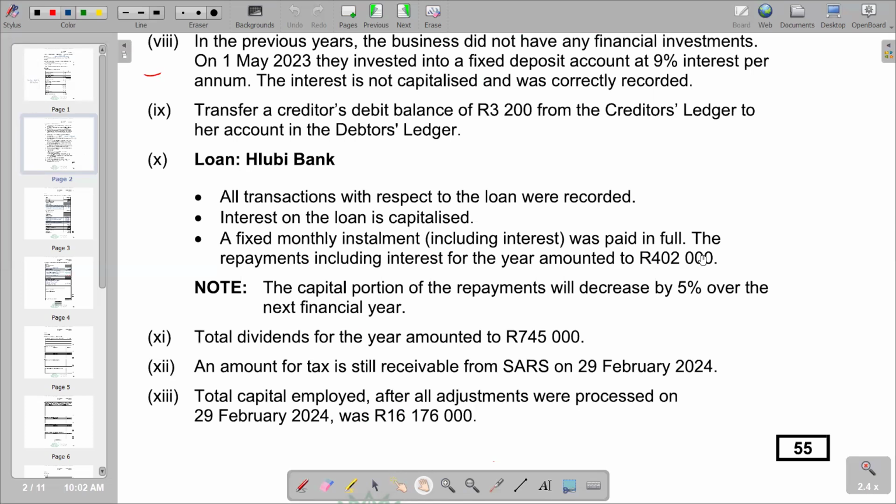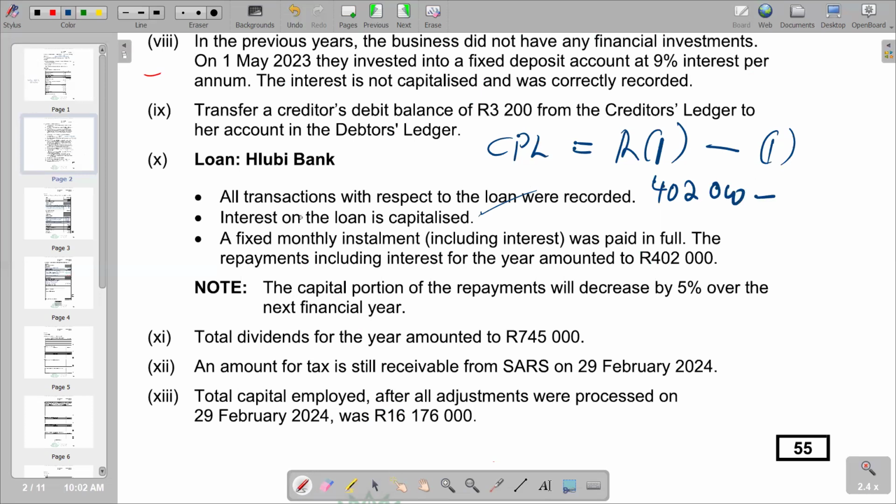With that now, remember to find the current portion of loan, we are supposed to say repayments, including interest, minus interest, of which our interest here is going to be the interest capitalized, as indicated. So already we have got 402,000, which is repayments including interest.